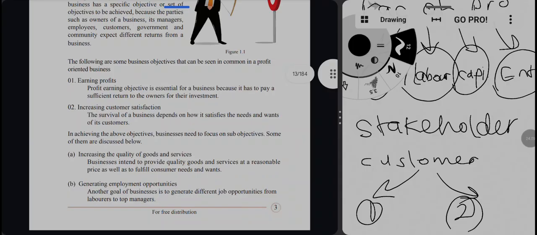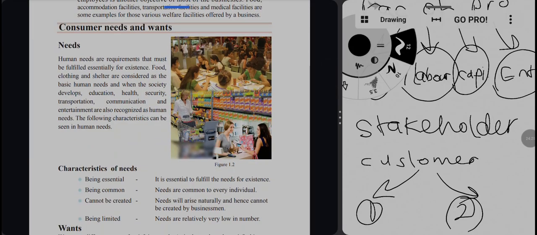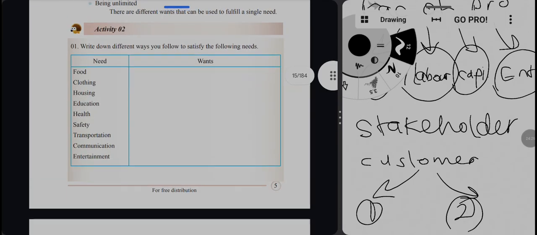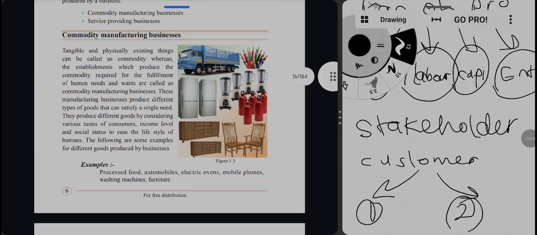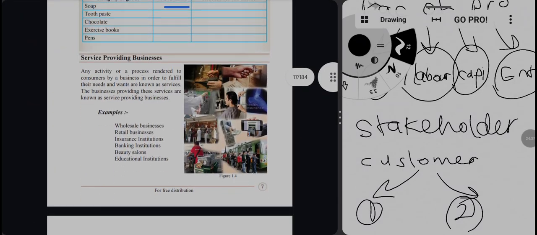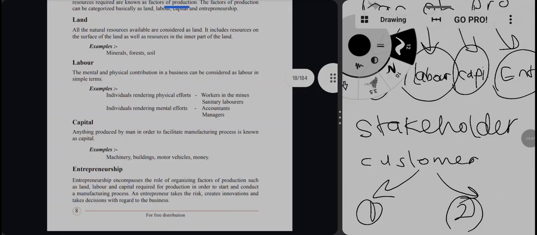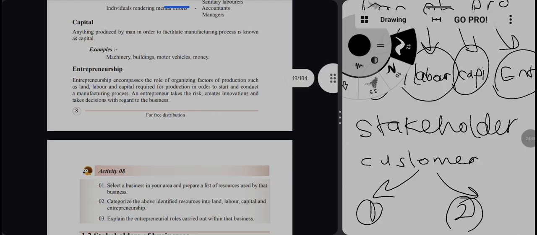Business objectives are divided into two parts: main objectives, and sub objectives. We also studied consumer needs and wants and discussed their characteristics. Then we moved on to manufacturing businesses, which has two parts: commodity manufacturing businesses and service providing businesses. We studied what those are, with examples, and the factors of production. There are four: land, labor, capital and entrepreneurship, and I explained them with examples.